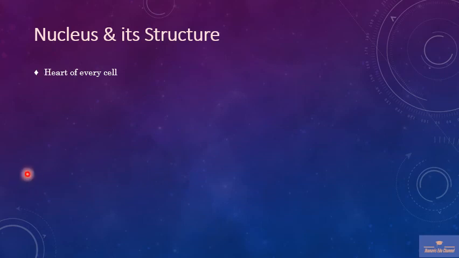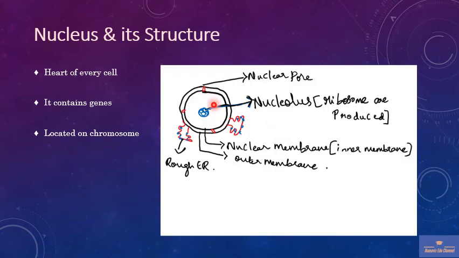The nucleus is called the heart of every cell. It contains genes which are located on the chromosomes. These genes are transcribed to produce RNA, and RNA is translated to produce a protein. But when we take the structure of the nucleus, you have to remember these many things. This is the nuclear outer membrane, whereas inner to this you can see another membrane, which is the nuclear inner membrane.